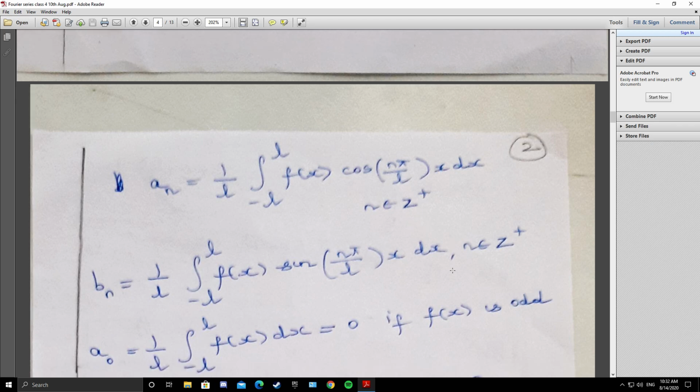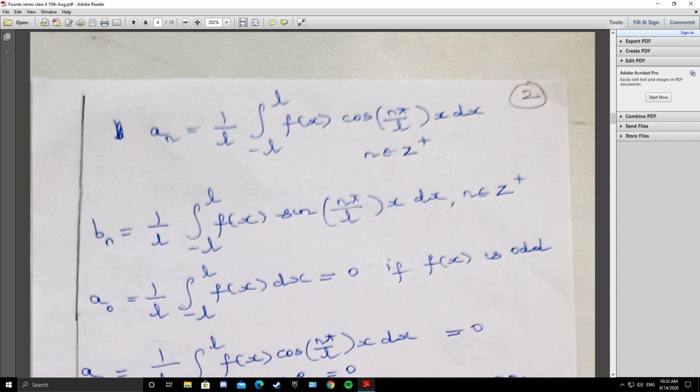So this is by case 3. Let's see what happens when the function is odd. So a0, what is a0? 1/L integral from -L to L of f(x) dx. If f(x) is odd, the value of this integral is 0. Given an odd function, the integral from -L to L of f(x) dx is 0.